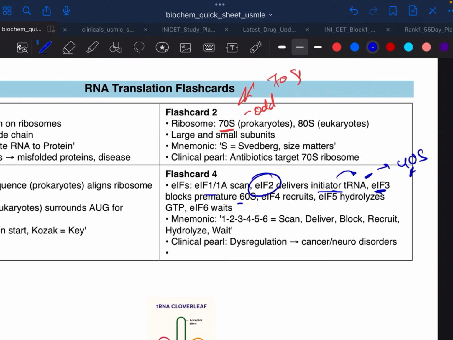Now we have to remove this. We don't want a premature 40S association, so factor 3 does that. 60S should come. The 60S ribosome should come and bind to this initiator tRNA.